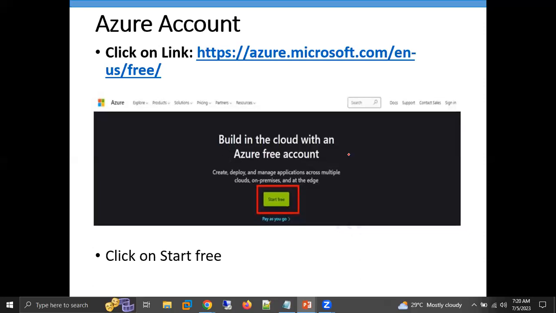Ankit, after adding card details, how do I remove them from the account? You don't need to remove your card details. As per RBI rules, they are not going to save your card details. If you want to remove the card from this Azure account, you have to unsubscribe from that subscription. So you don't need to remove your card details. Whenever you want to pay, you need to enter your card details every time.